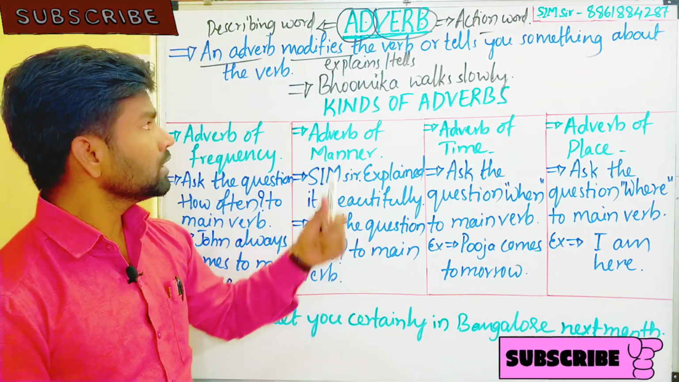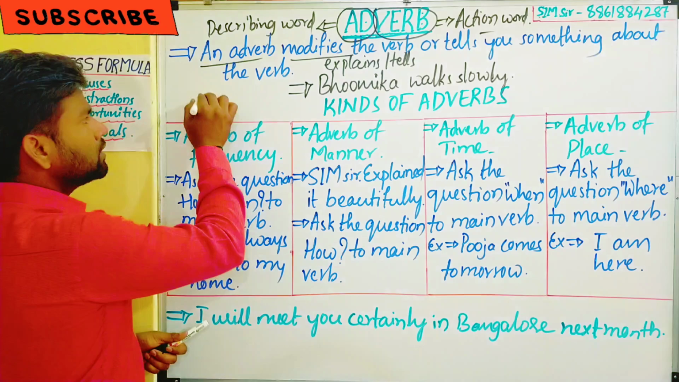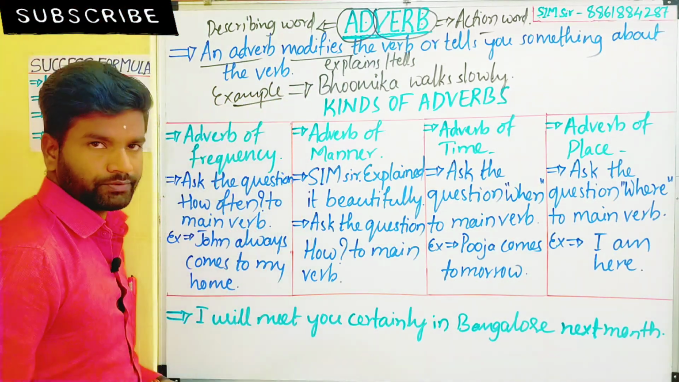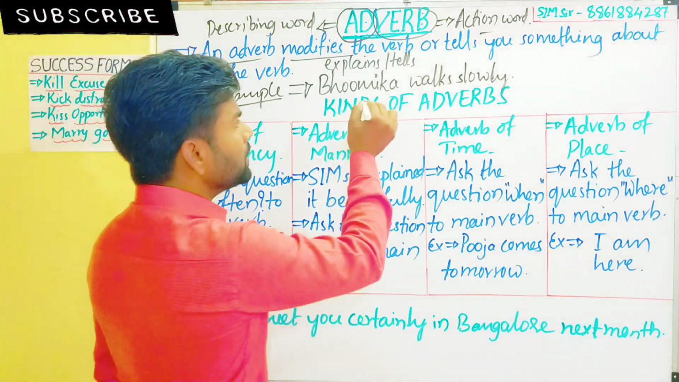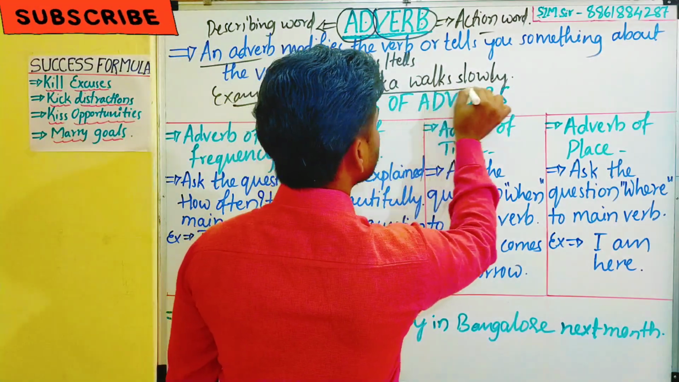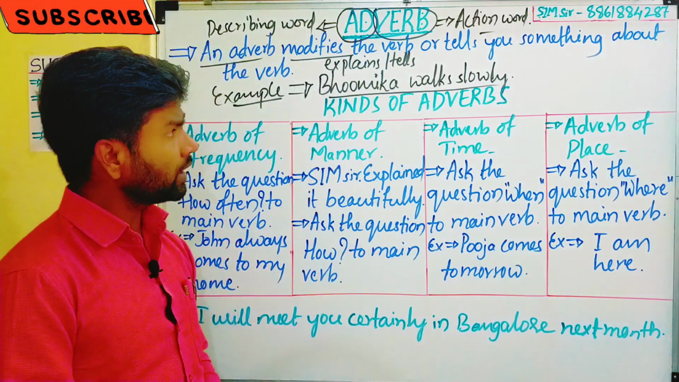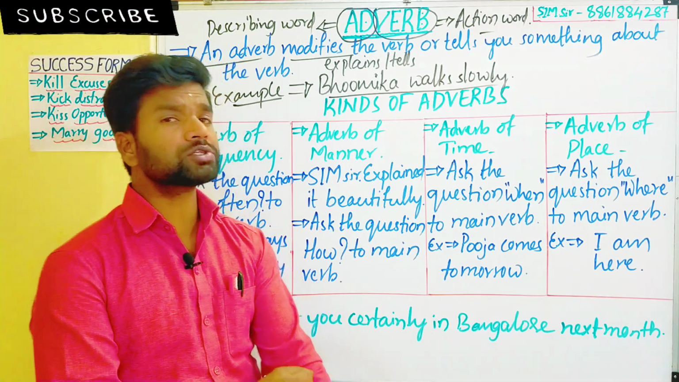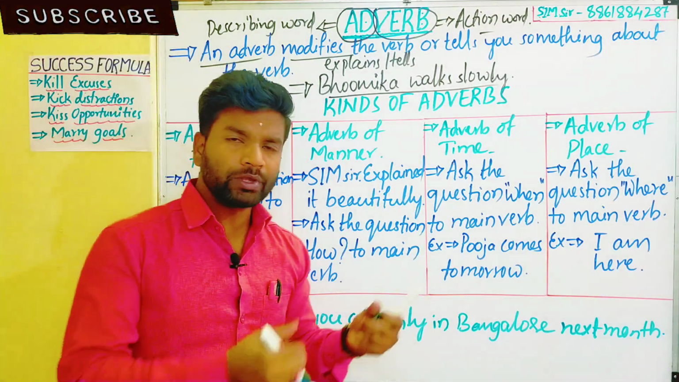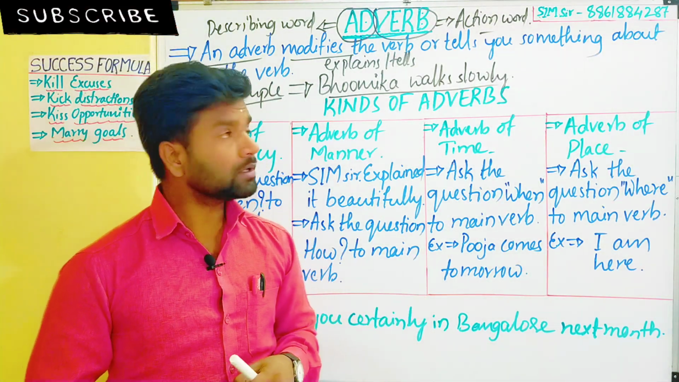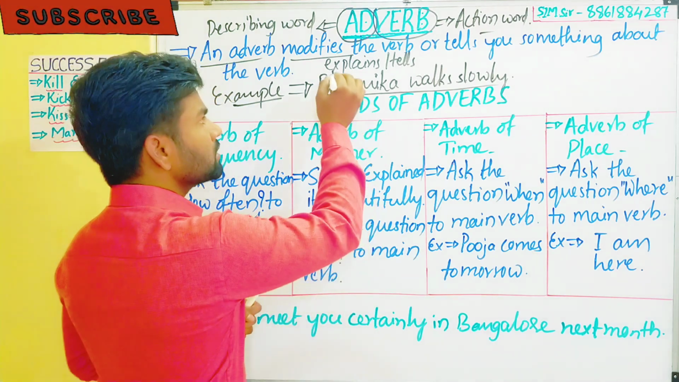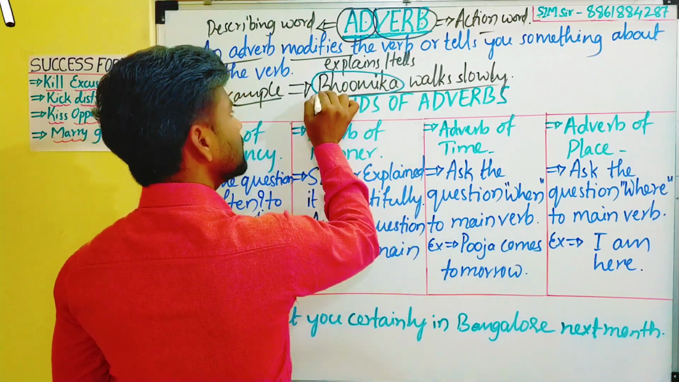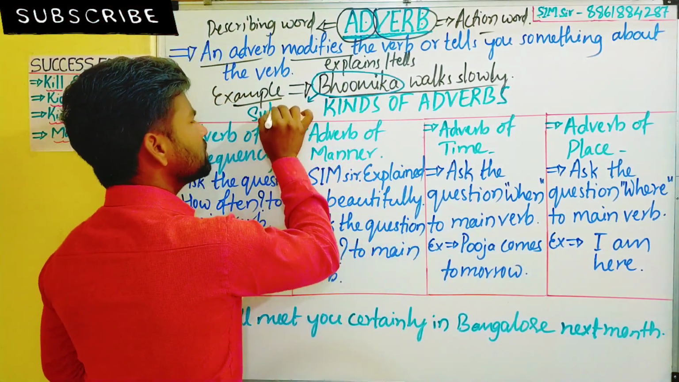Now let's come to that. I took one example about an adverb: Bhumika walks slowly. Bhumika walks slowly. Which parts of speech is it related to? Here we have to see the first part, which we call subject, verb, object. Bhumika is a subject.